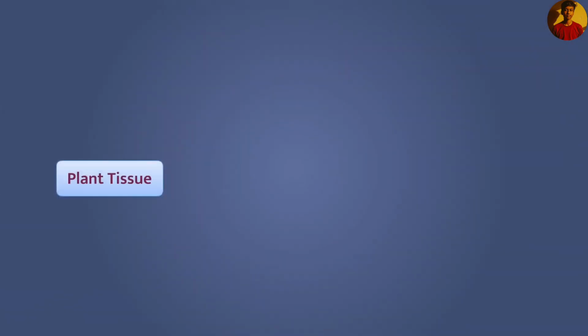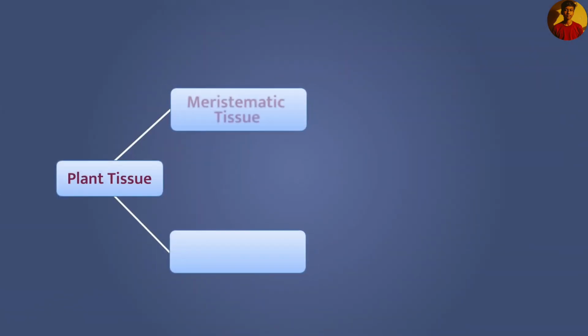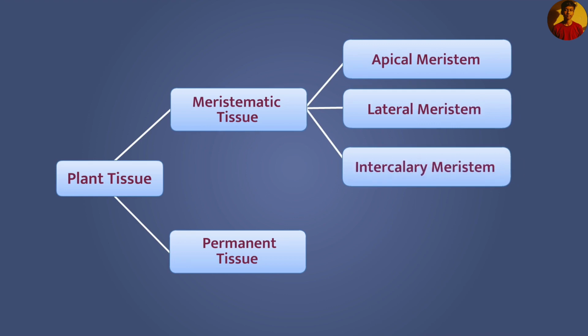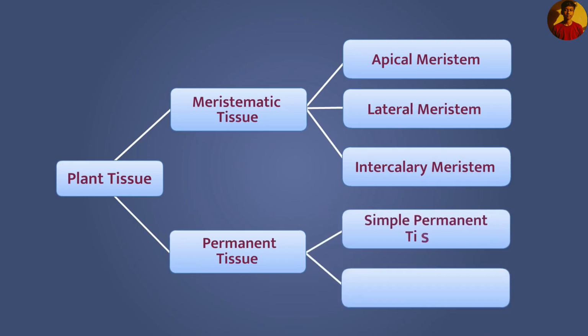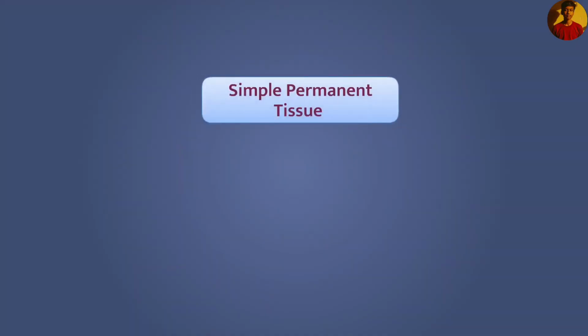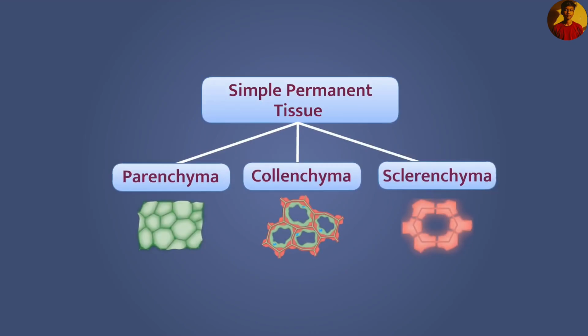In plants, there are mainly two types of tissues, meristematic tissue and permanent tissue. We know that meristematic tissue is of three types: apical meristem, lateral meristem, and intercalary meristem. Similarly, permanent tissues are of two types: simple permanent tissue and complex permanent tissue. In the previous video, we discussed simple permanent tissues and their types. So, let's know about complex permanent tissue in detail.